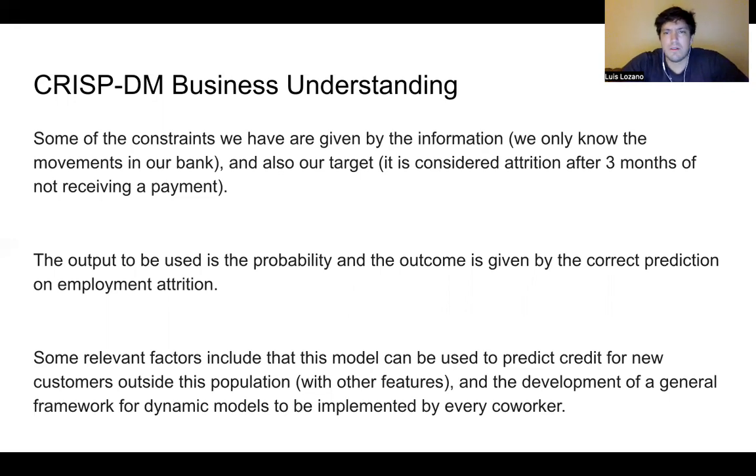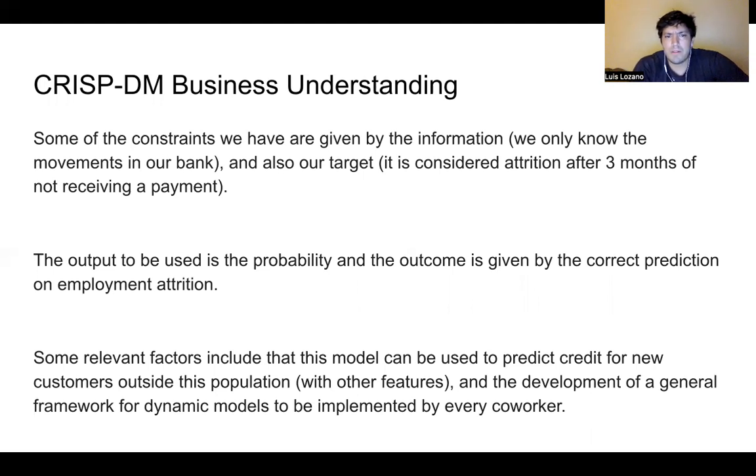That's something we cannot know. And it is considered attrition after 3 months of not receiving a payment. So the output to be used is the probability of attrition, and the outcome is given by the correct prediction of the unemployment attrition.